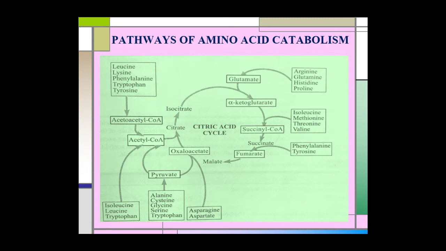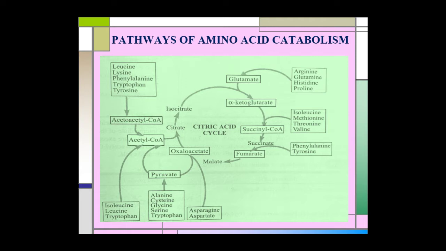These metabolic intermediates may either be utilized in synthetic pathways such as gluconeogenesis, or be incorporated into the tricarboxylic acid cycle and oxidized to produce carbon dioxide and water, and energy is released.